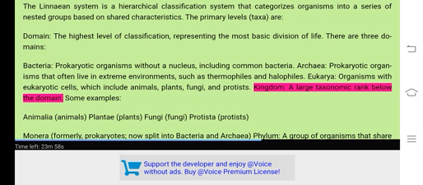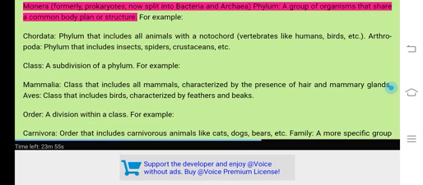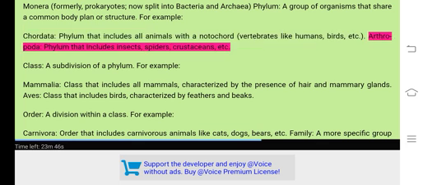Kingdom, a large taxonomic rank below the domain. Some examples. Animalia, animals; plants; fungi; Protista, protists. Formerly, prokaryotes, now split into bacteria and archaea. Phylum, a group of organisms that share a common body plan or structure. For example, Chordata, phylum that includes all animals with a notochord, vertebrates like humans, birds, etc. Arthropoda, phylum that includes insects, spiders, crustaceans, etc.